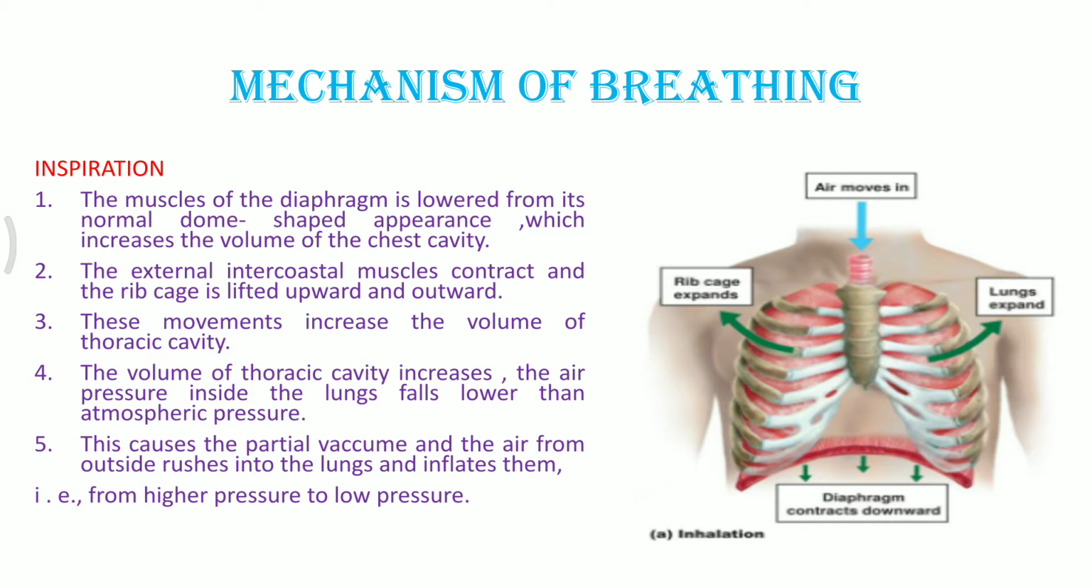First thing is the diaphragm, which is generally dome shaped, it becomes less dome shaped and a little flattened, and because of this the chest cavity increases its size. Second important thing is that the ribs come outwards, and that can only happen with the help of the muscles which are attached to them. So the external intercostal muscles contract, and as a result the ribs come outwards. So from the down part, that is the diaphragm part, the chest cavity has increased. From the upward part, that is the ribs part, the chest cavity has also increased.